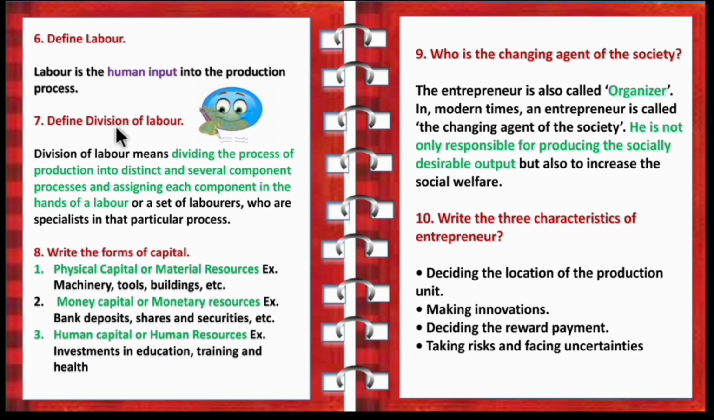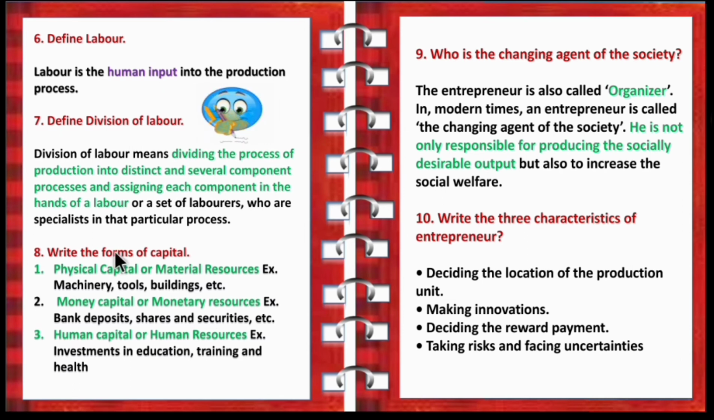Next, define division of labor concept. It's an important question. Division of labor means dividing the process of production into distinct and several component processes and assigning each component in the hands of a labor or a set of laborers who are specialists in that particular process. In simple words, you can also write like this: division of labor means assigning specific tasks for each worker.